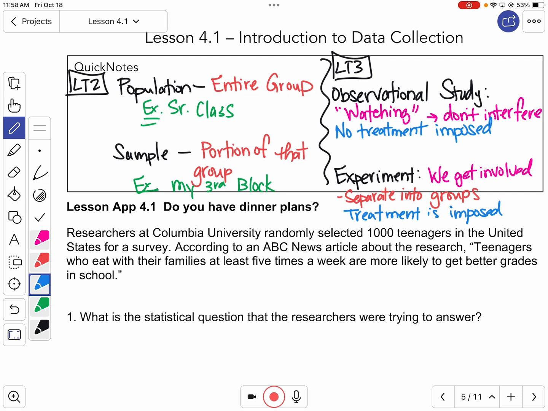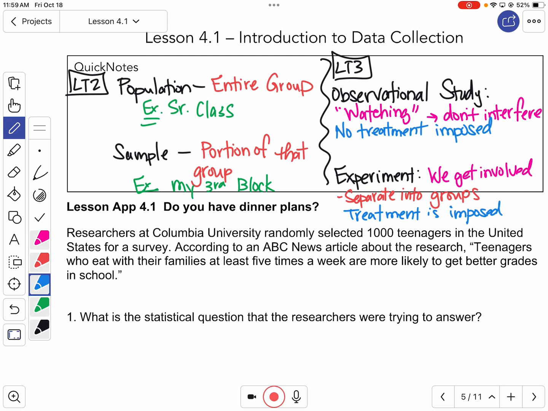Heard about in medical studies, some people get a placebo, some people get the actual medicine, and then they record health things, okay, and they split them into groups. Sometimes they're blind groups, but they split them into groups. That's a treatment, right? We decided some were getting the real meds, some were not. Okay, so we made a decision that would impact the study, all right? We imposed a treatment.